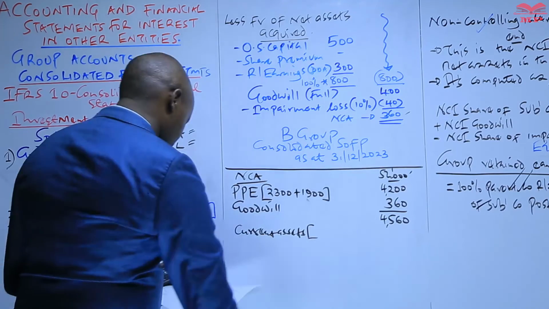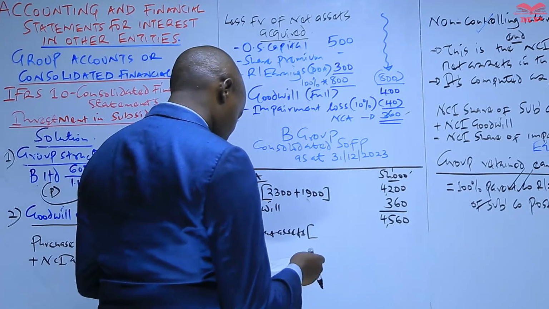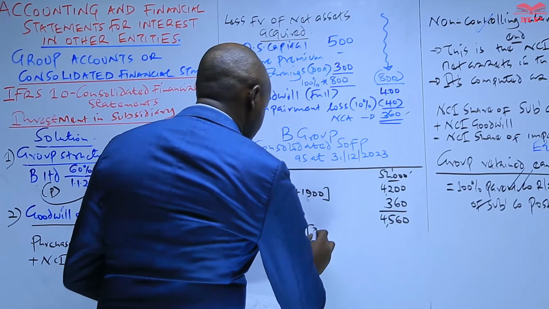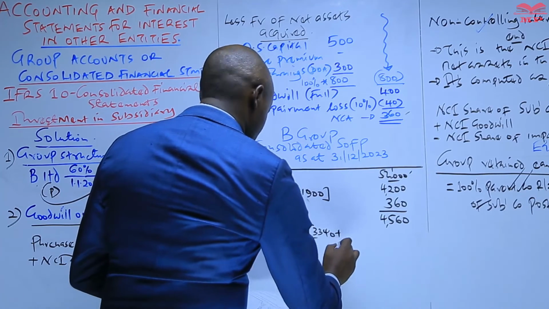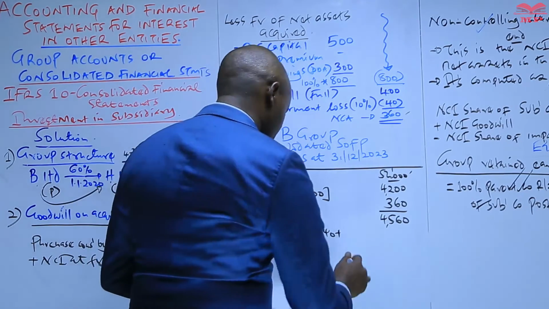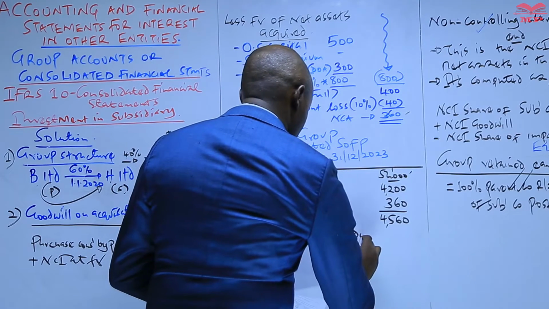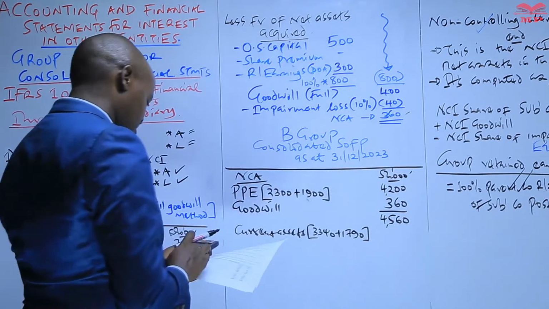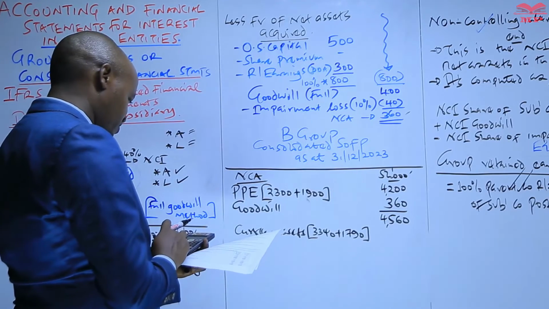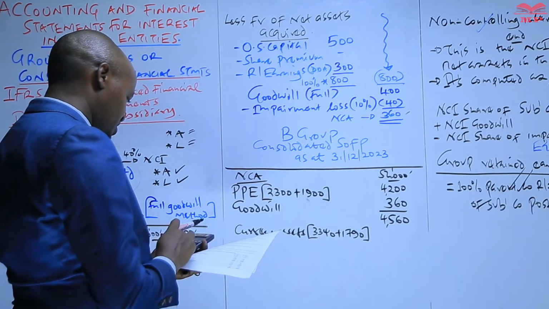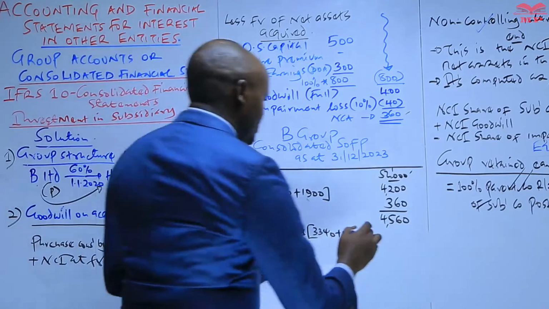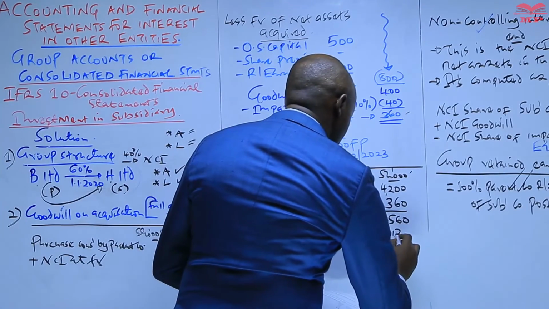For current assets, equally we take those of the parent, which is 3340, plus those of the subsidiary, 1790. So we add the two, 3340 plus 1790, which will give us 5130.